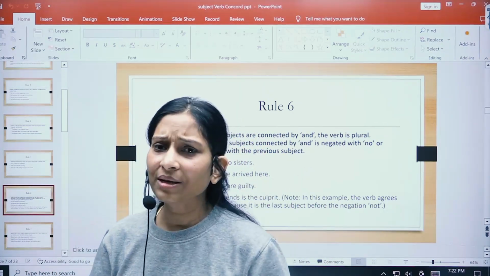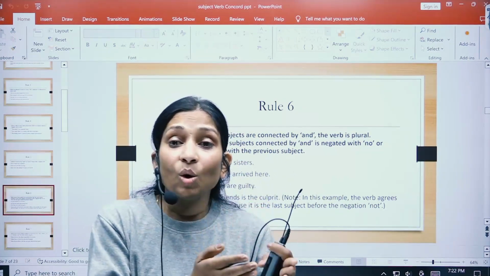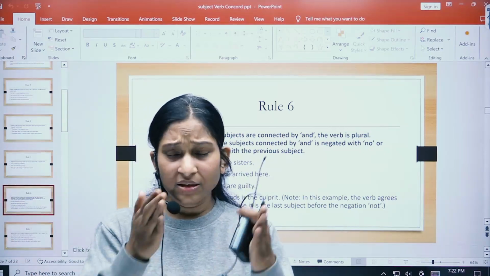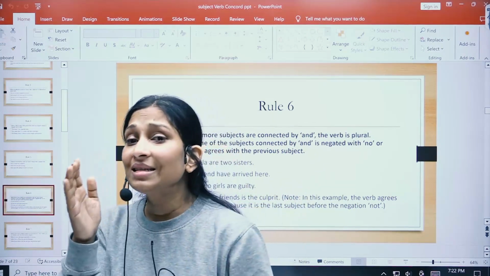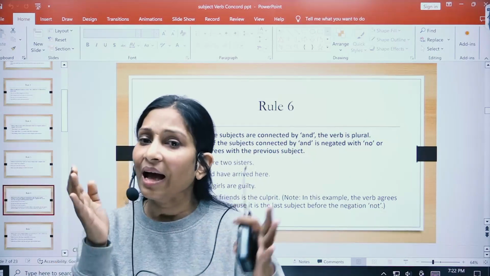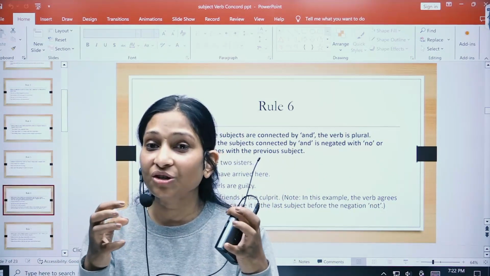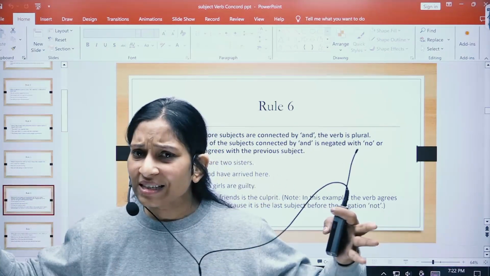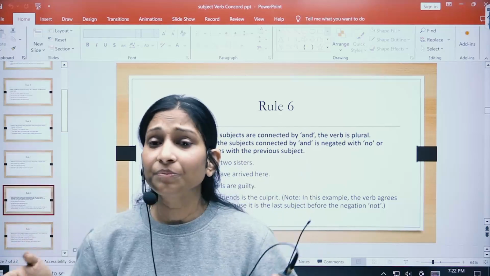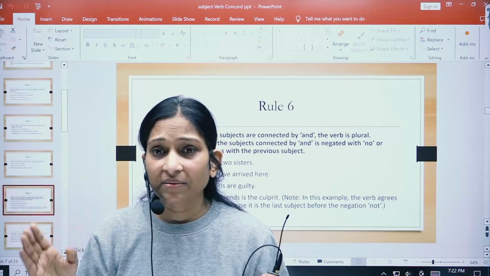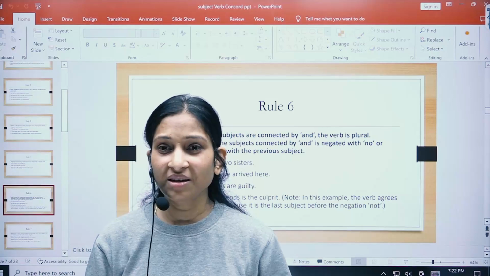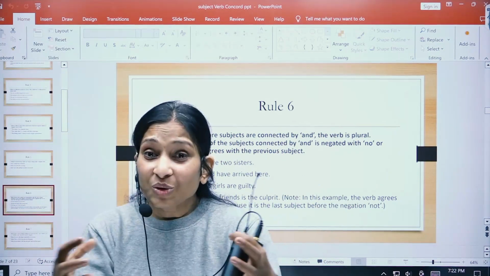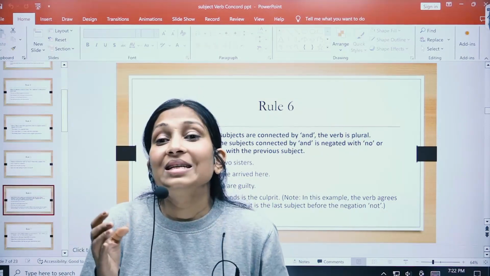But let us take one more example, children. Here it is: slow and steady wins the race. Now here, slow is subject 1 and steady is subject 2, right? And they are both connected with each other using the conjunction and, and I have used a singular verb here. Why? Because if I separate these two subjects, children, the idiom doesn't stand. Slow wins the race. Does it make any sense? No. Steady wins the race. Does it make sense? No, right? So we have to keep these two together so that the idiom stands.